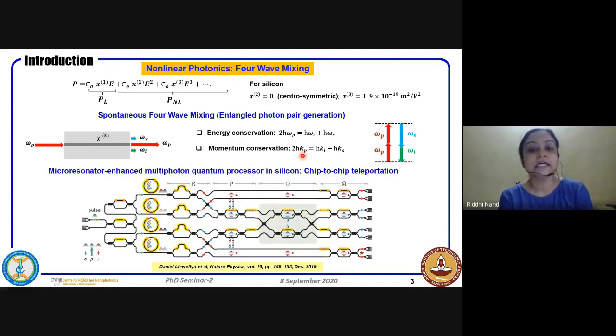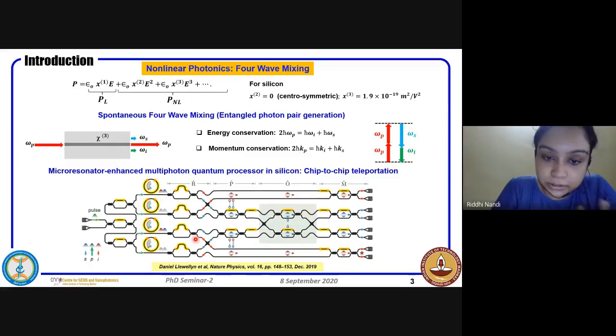Using spontaneous four-wave mixing, people have tried to demonstrate photon sources. This is a very big circuit, which mostly aims at generating photon sources and distributing them to different chips, which is why they call it chip-to-chip teleportation. Our interest will be here, but we'll quickly see how the circuit works.